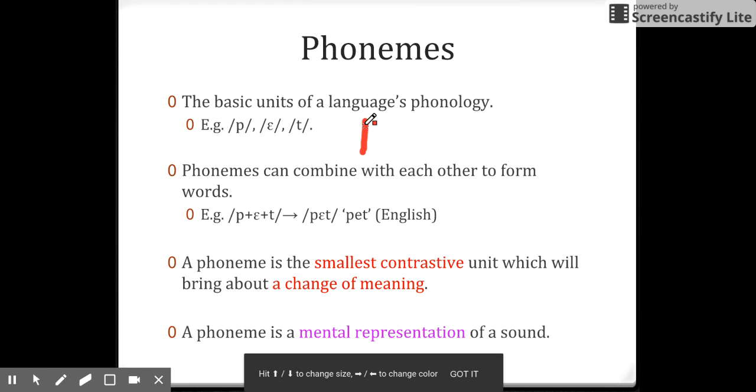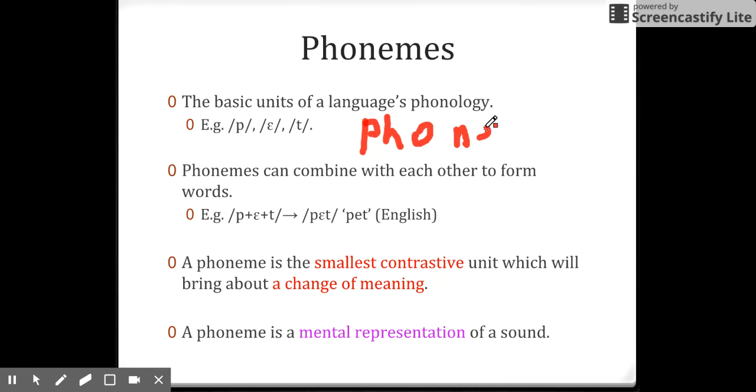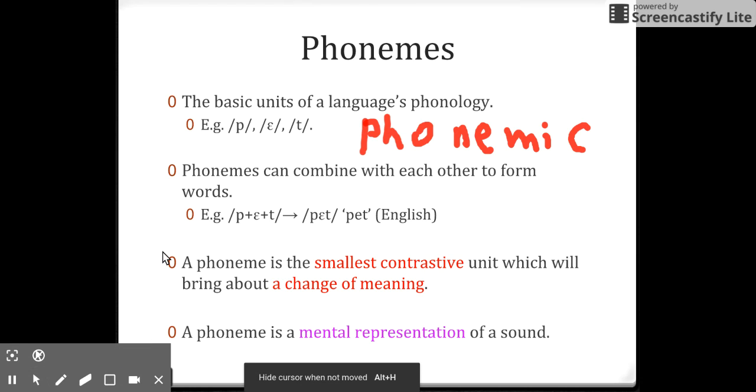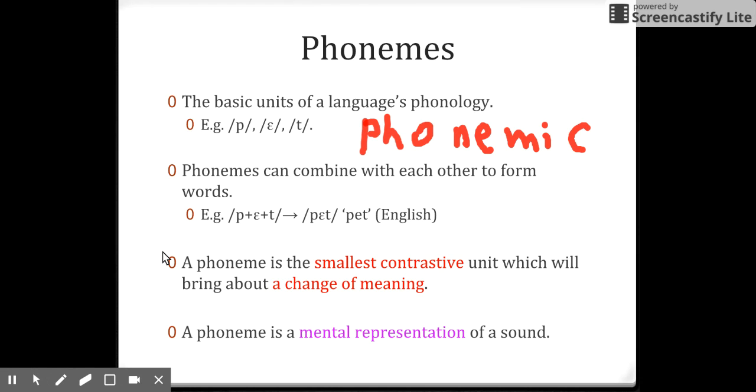So we can say this is a phonemic representation. Okay, phonemic representation. And phonemes can combine with each other to form larger words. For example, "pet" has 3 phonemes.